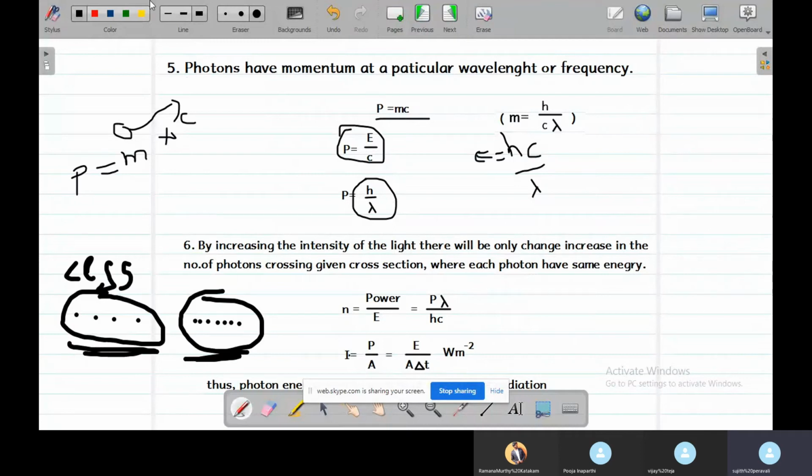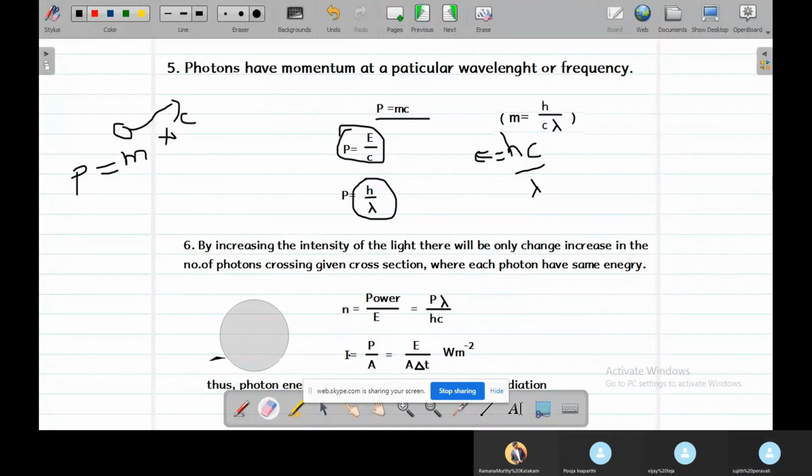Now, how do we calculate the number of photons in a particular area? Number of photons is defined by power divided by a particular energy. Number of photons is defined by power of the source.